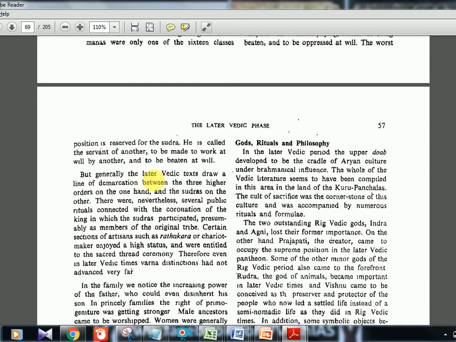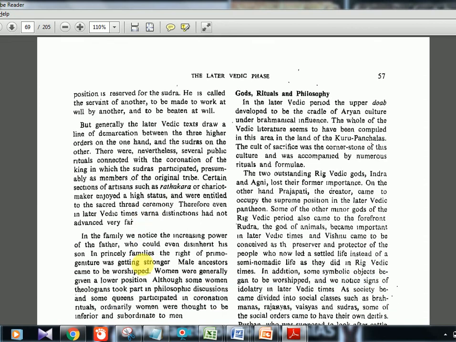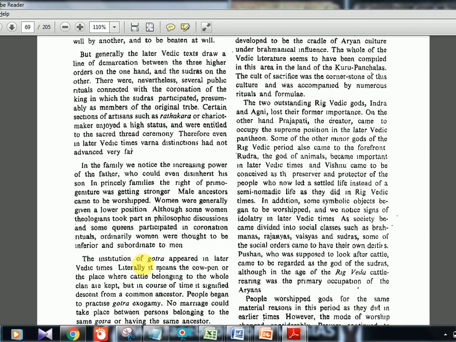Now generally the later Vedic period draws a line of demarcation between the three higher orders on one hand and the Shudras on the other. So Shudras were always considered separate. Another term is Rathakara. Rathakara is the chariot maker, the person who makes the chariots. So the chariots were a symbol of royal status at that time.